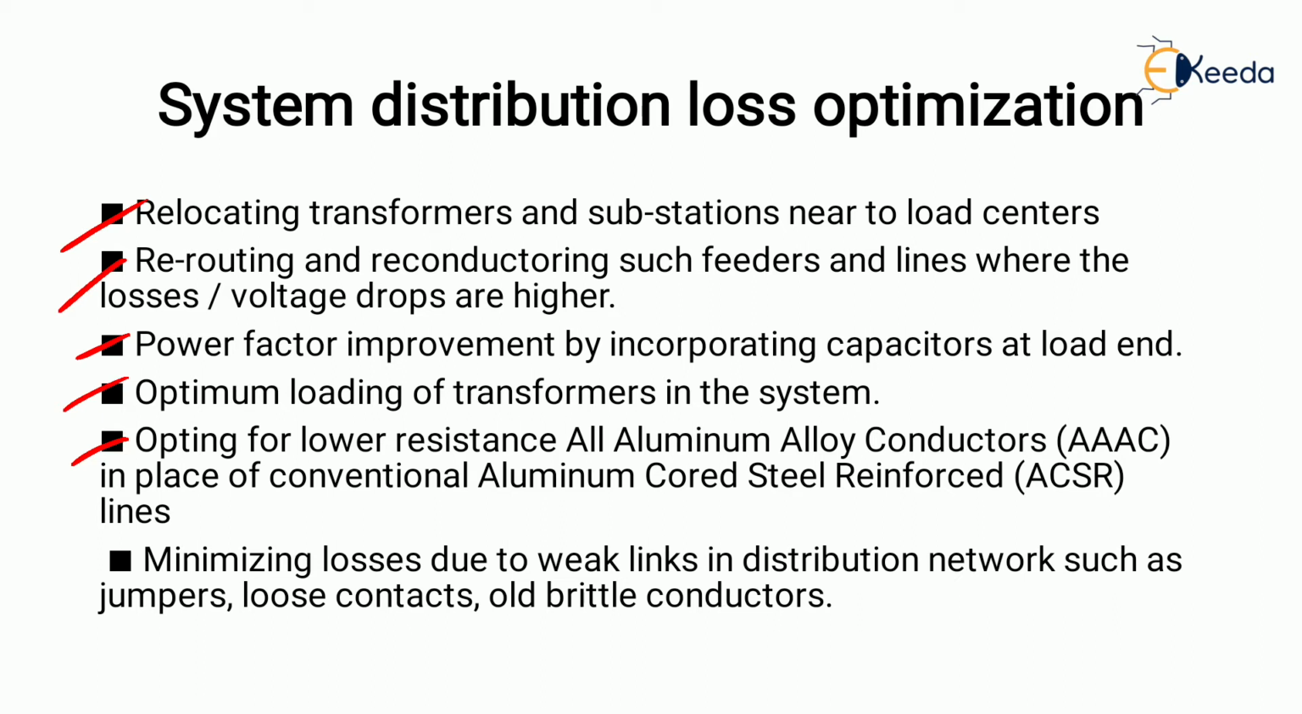Next is opting for a lower resistance conductor, that is AAAC, all aluminum alloy conductor, in place of the conventional aluminum cored steel reinforced, that is ACSR. And the last one is minimizing the losses due to weak links in the distribution network, such as the jumpers, the loose contacts, and old brittle conductors. So we can minimize the losses by identifying all these weak links in the distribution network.